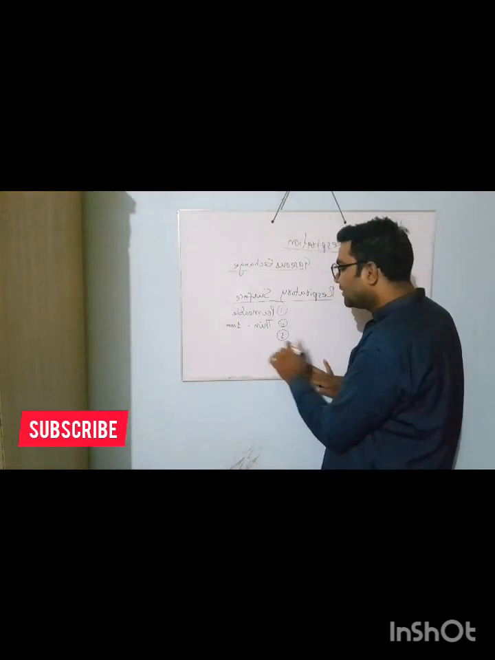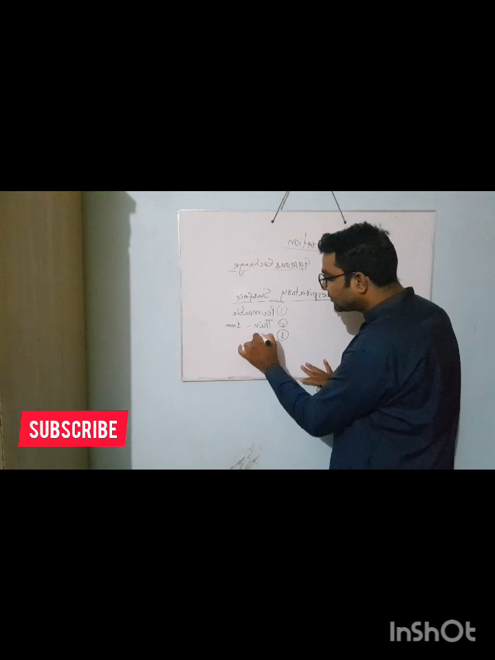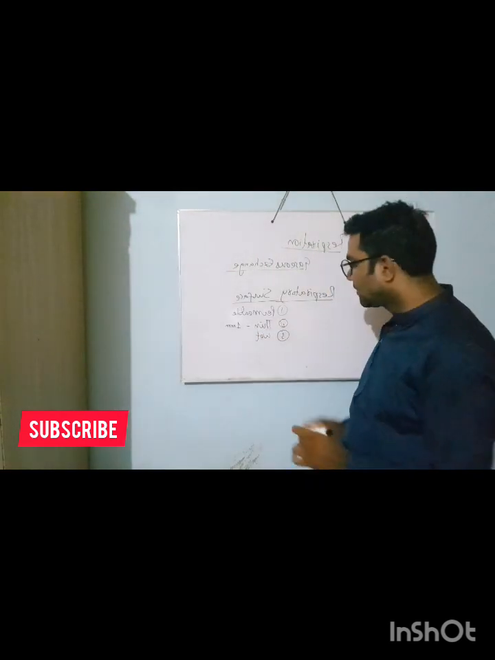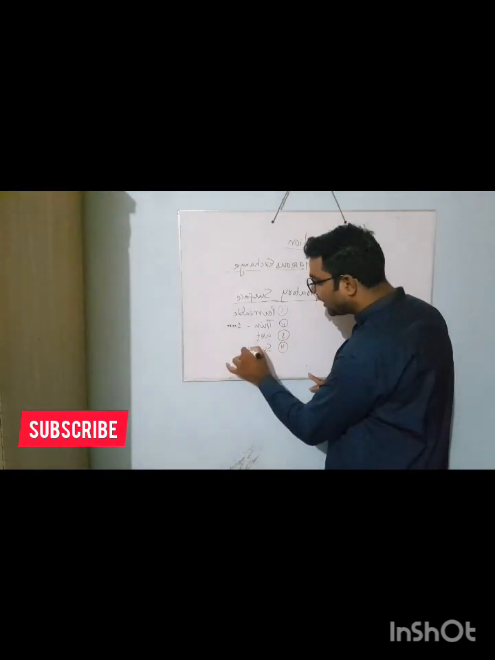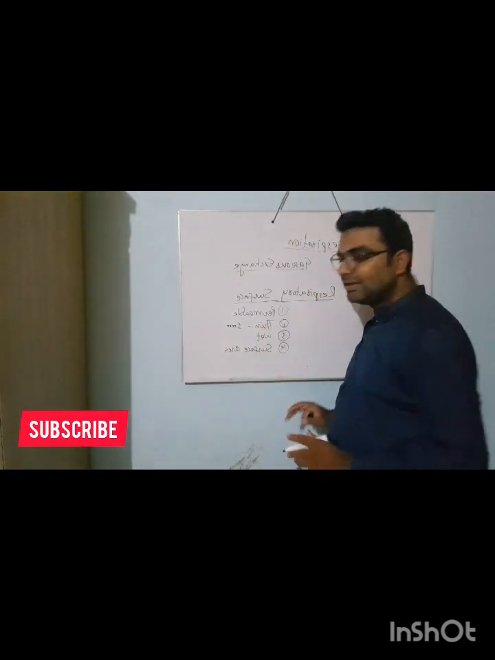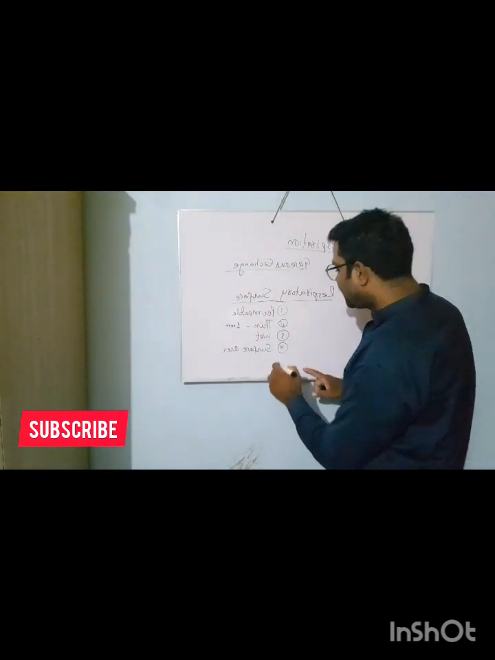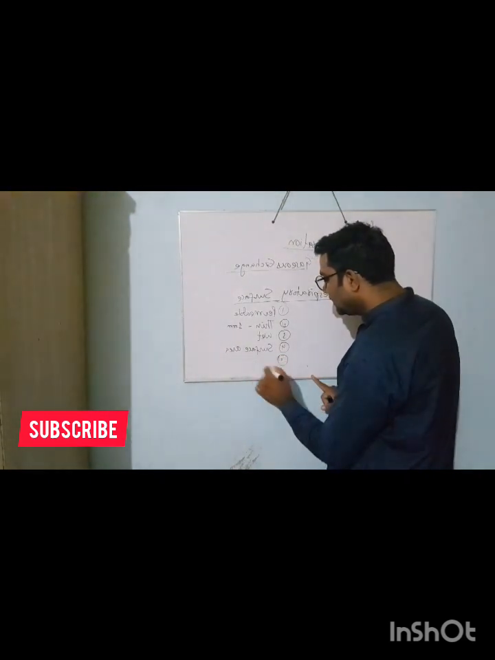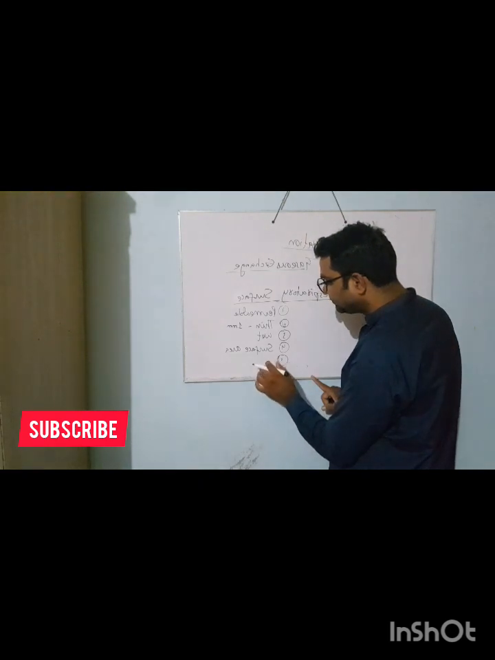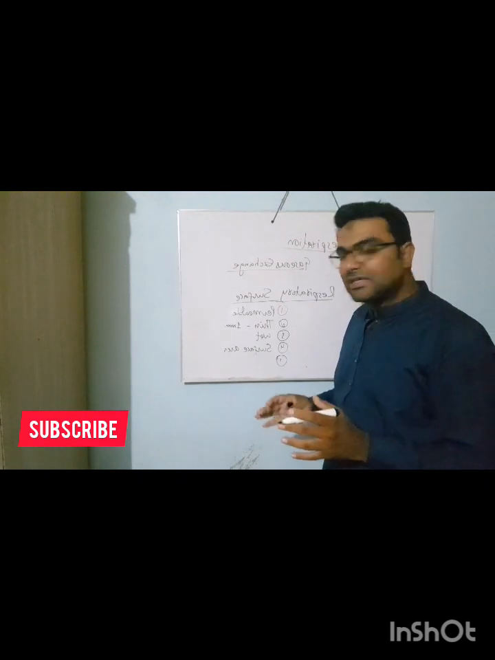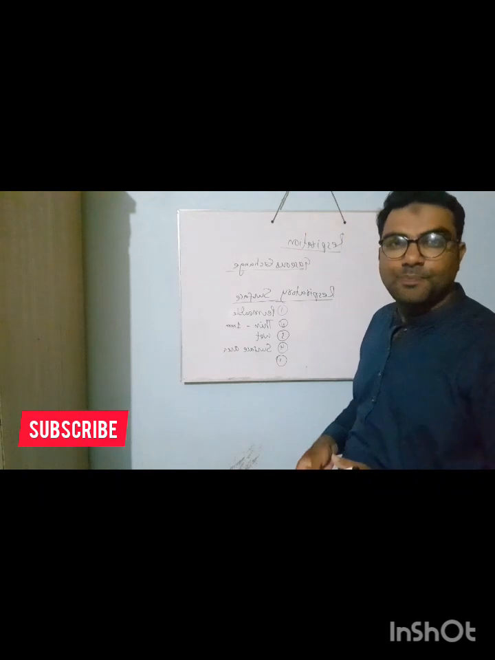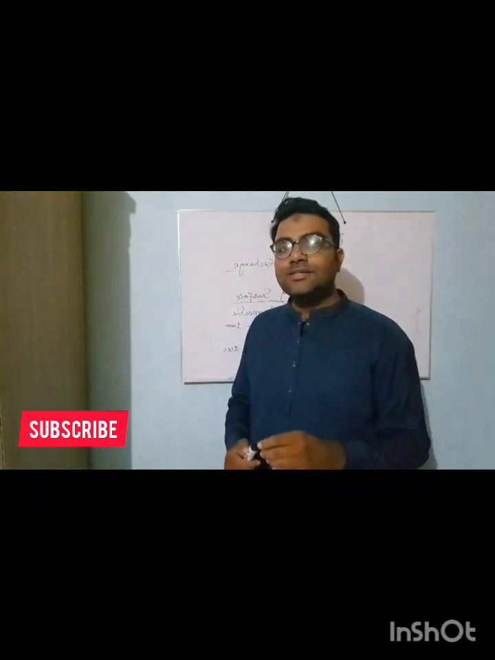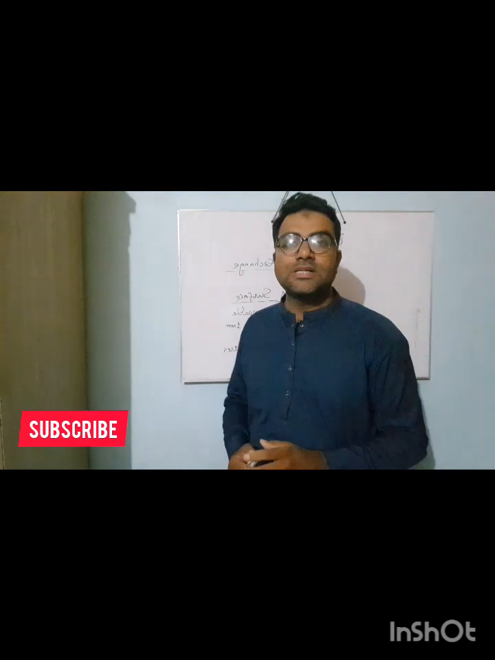The third point is that it must have a wet surface. Fourth property is that it has a larger surface area to volume ratio. The fifth point is that it must have a diffusion gradient, meaning a higher concentration to lower concentration system must be present there. Now I am summarizing the respiratory surfaces of the organisms.